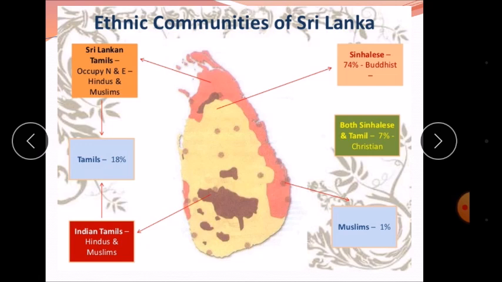Tamils are Hindus or Muslims. There are about 7% Christians who are both Tamil and Sinhala. This was another group, the 7% who were Christians. They were speaking Tamil also and Sinhala also, and 1% were Muslims. This was the ethnic composition of the communities of Sri Lanka.